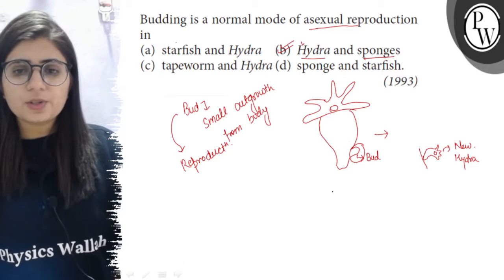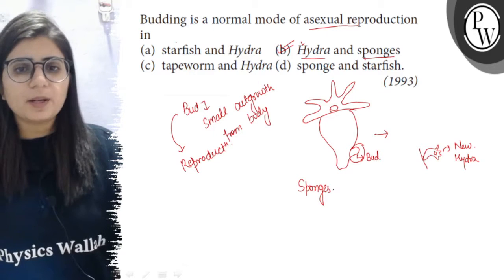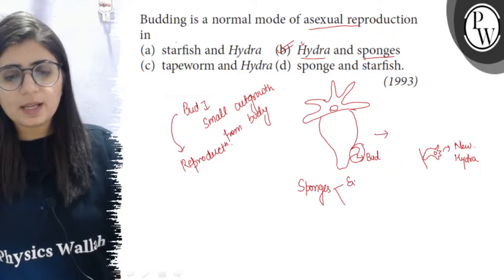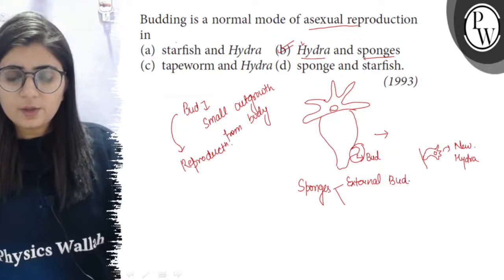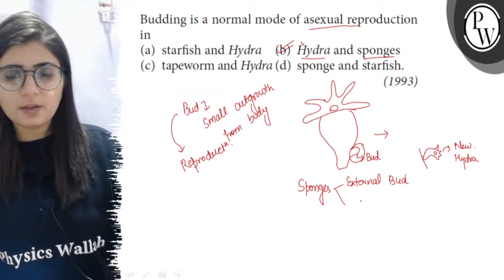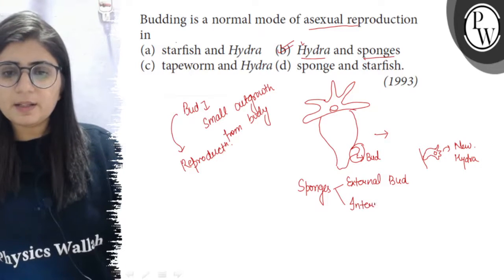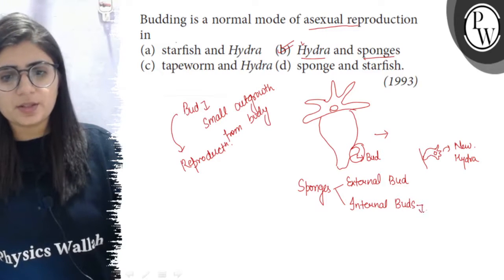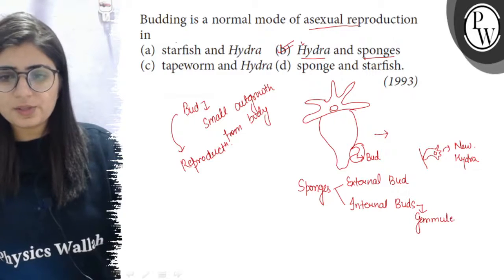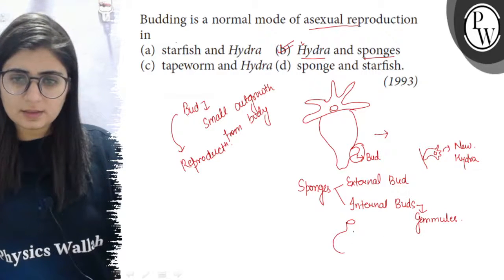Then in sponges, there are two types of budding. Like in case of hydra, there can be external budding, and also in some sponges, not in all, but in some sponges such as spongilla, there are internal buds which are formed during unfavorable conditions. These internal buds are called gemmules, and they have this type of structure.